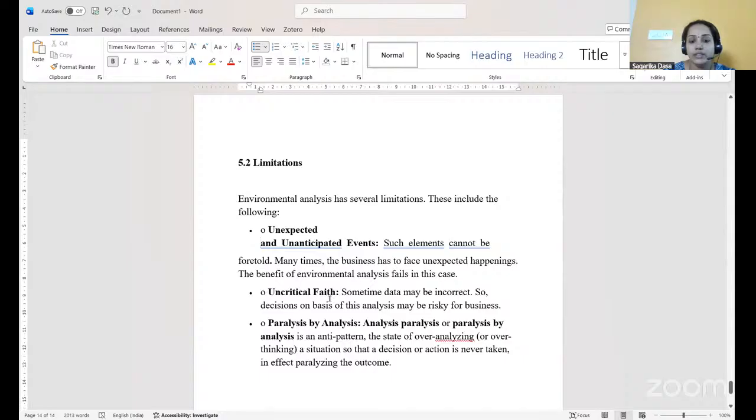Then uncritical faith. Sometimes data may be incorrect, so decisions on the basis of this analysis may be risky for the business. Then paralysis by analysis. Paralysis by analysis is an anti-pattern, the state of over-analyzing. We have analyzed so much that whatever we are expecting may not happen in reality. So the situation that a decision or action is never taken is the effect of paralysis. So these are the advantages and limitations of environmental analysis.